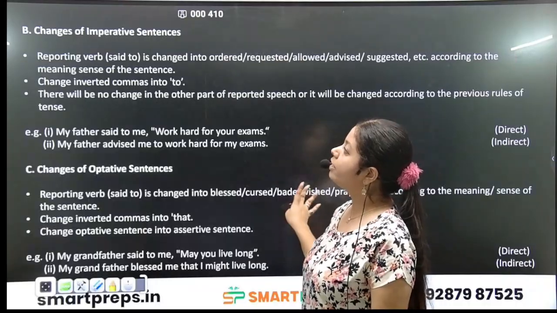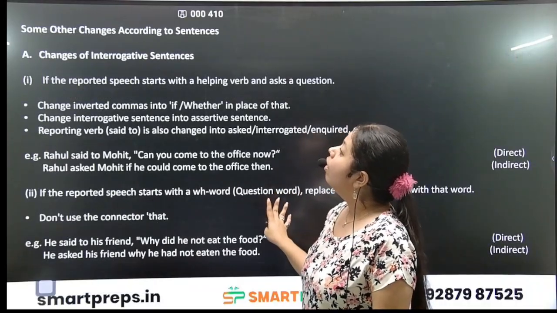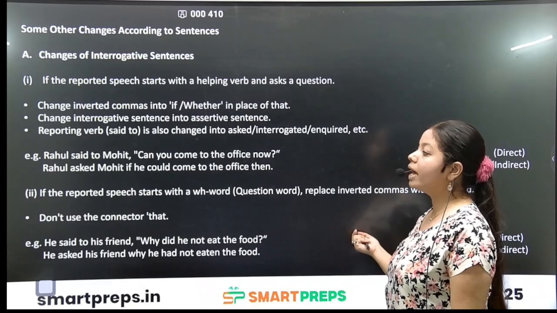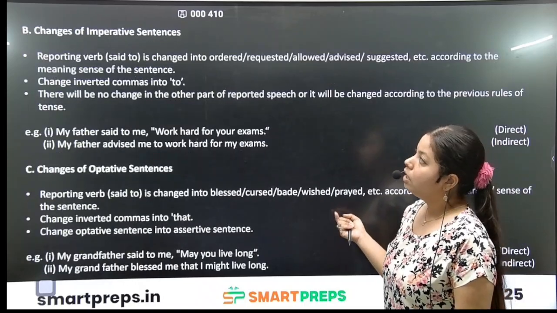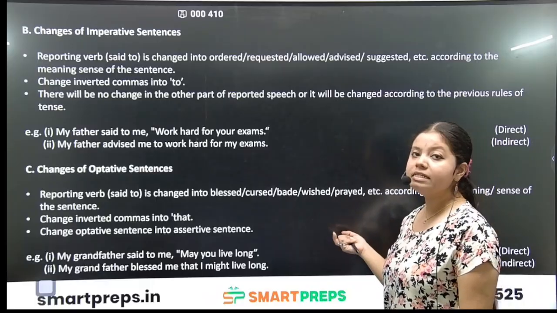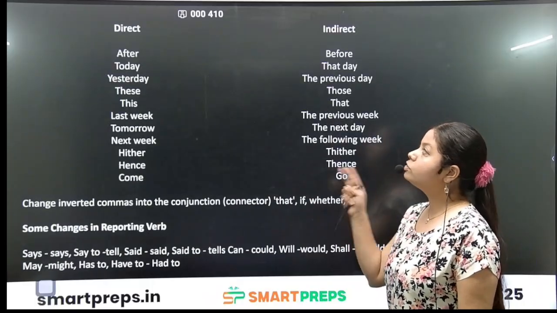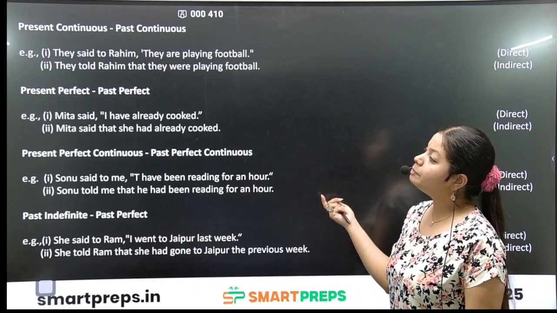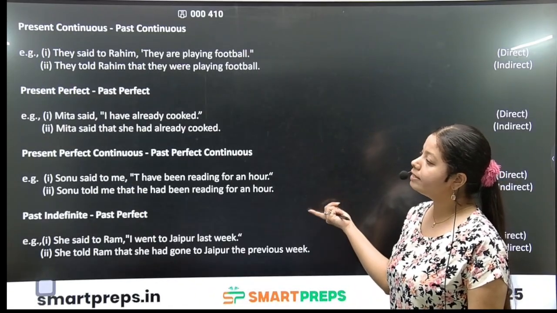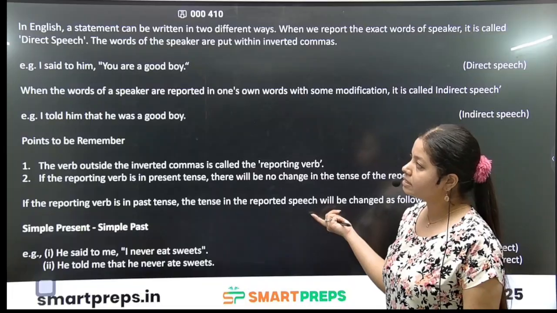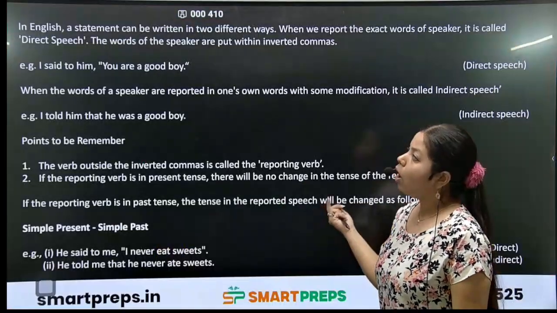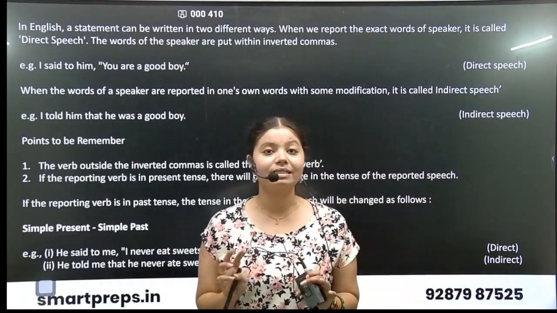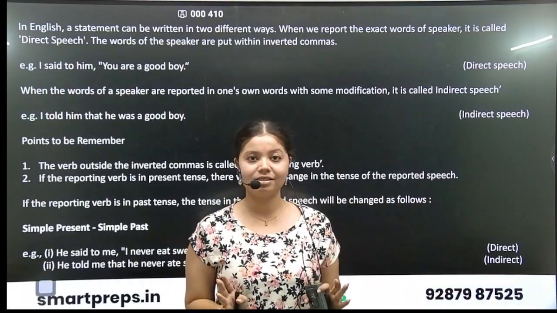So now we have understood all the changes of direct and indirect speech regarding the sentences, whether it is interrogative, imperative, optative, or exclamatory. These words we have seen. The reporting verb changes, yes. About the speech from present to past, past perfect, there is no change. Simple present, simple past, yes. So all the concept of direct and indirect speech we have understood today with specific examples. I hope you understood.